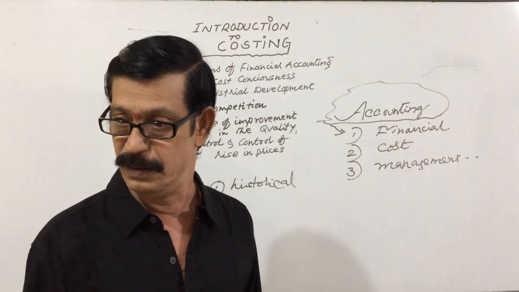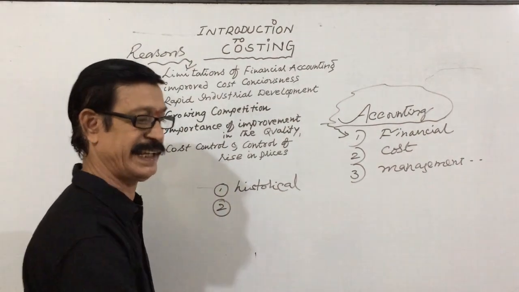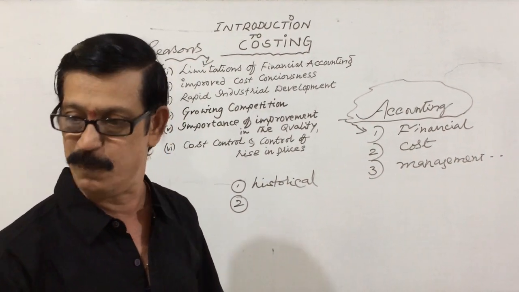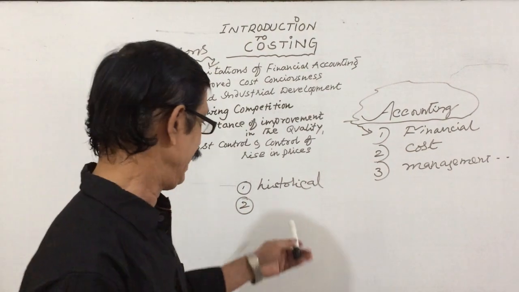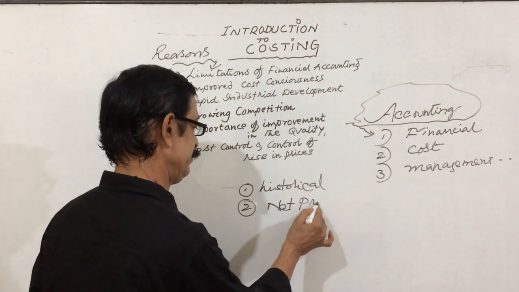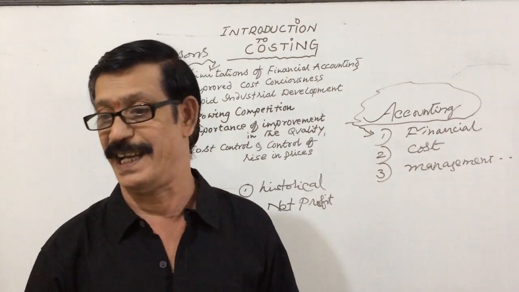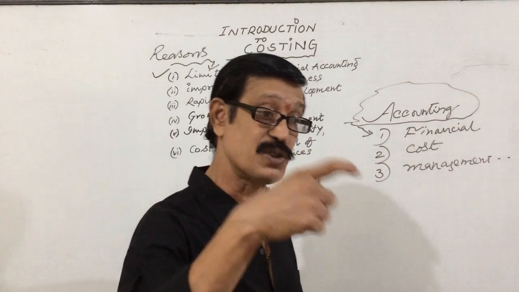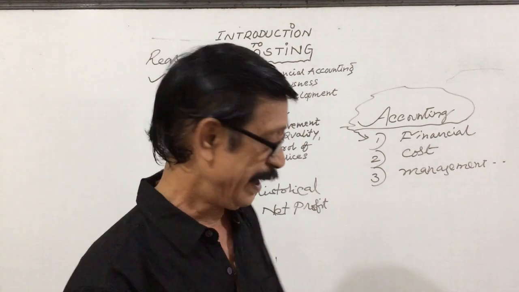Understanding or not? Well, dear students, once again, the accounting system is a historical system. What happened, that only is recorded. What will happen, we don't know. No planning, no budgeting, no forecasting, no estimating. Understanding? Next, accounting gives you net profit as the whole of the organization. It may not give net profit unit wise. As far as our academy is concerned, it may not give net profit per student wise or batch wise, class wise, and so on.